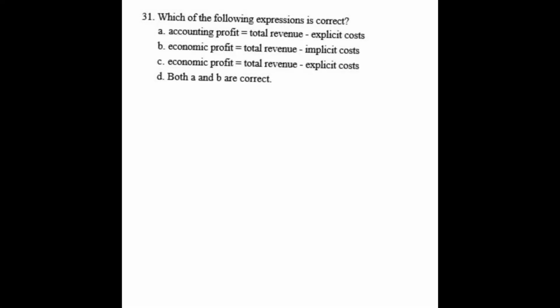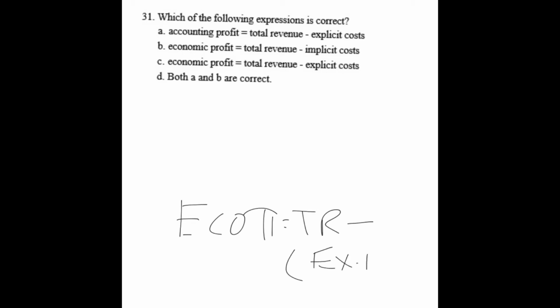This question illustrates the difference between economic profit and accounting profit. Remember, economic profit is going to consider both implicit costs and explicit costs. So economic profit is going to be total revenue minus the sum of explicit costs plus implicit costs. The two possibilities illustrated here, B and C, for economic profit, are both incomplete. B only considers implicit costs, C only considers explicit costs. So neither one of those can be correct.